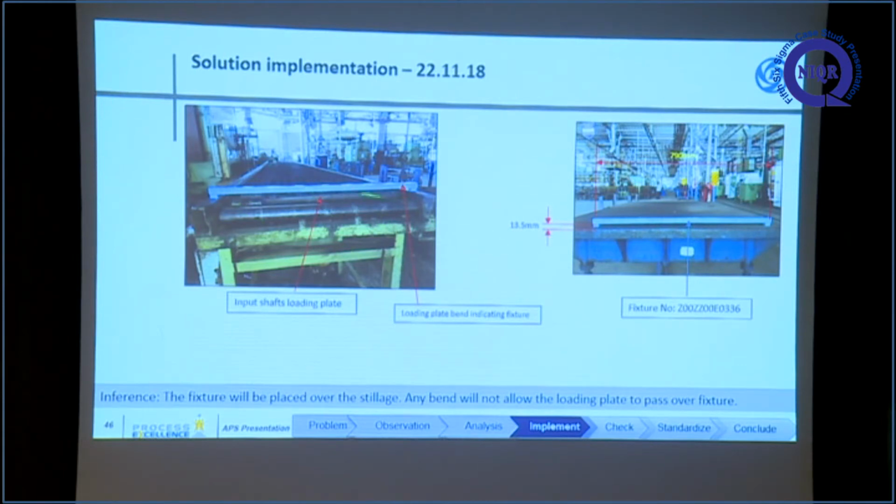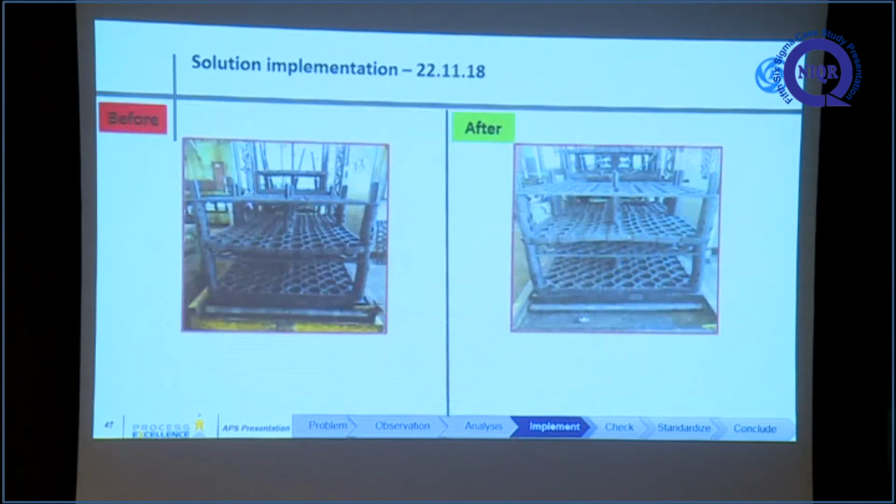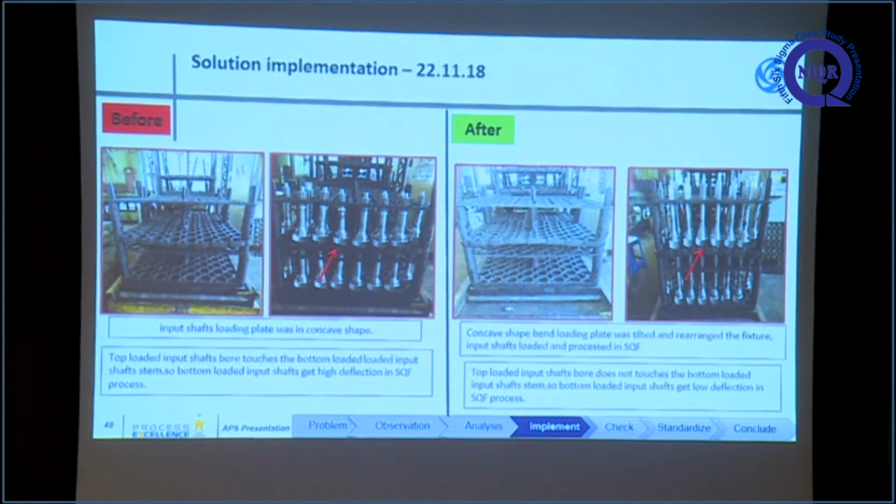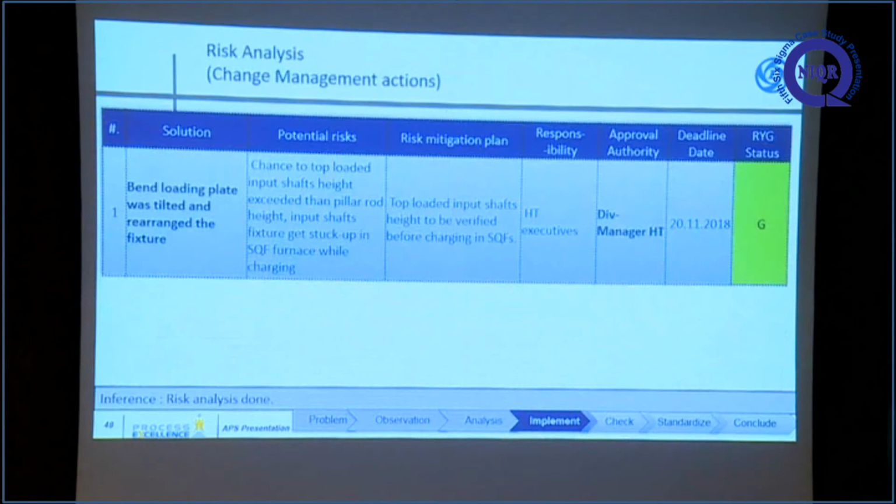We push the loaded jig, pushing the middle plate here. When the bend is below 13.5 mm, the plate will go inside automatically. Otherwise, it will get stuck here. This depth is only 13.5 mm. This is the mistake proofing we have done. Through the SOP, we have instructed our associates to do this test between every loading and unloading. This is before, and this is after the deflection process. The solution was implemented, and the readings were taken after the process.